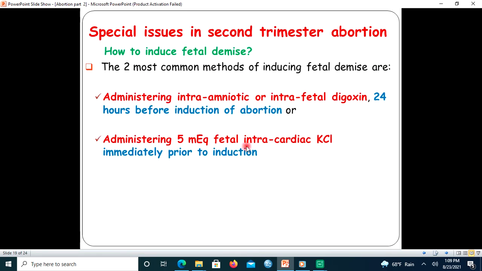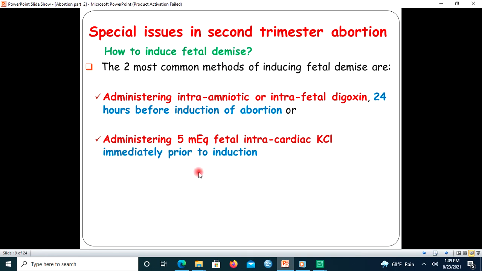So the methods to induce fetal demise may need to be used. The two most common methods of inducing fetal demise are: one, administering intra-amniotic or intrafetal digoxin 24 hours before induction of the abortion, or two, administering 5 milliequivalent fetal intracardiac potassium chloride immediately prior to the procedure.